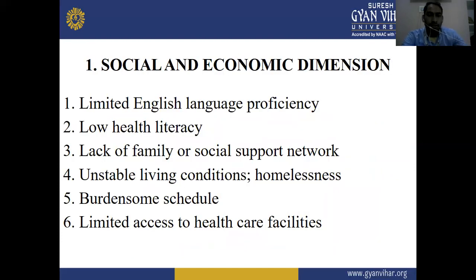First dimension of medication adherence: social and economic dimensions. In the social and economic dimensions: limited English language proficiency. Second, low health literacy. Third, lack of family or social support network. Fourth, unstable living conditions, homelessness.